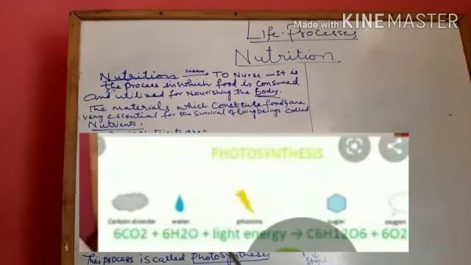And you all know the raw materials required for photosynthesis are carbon dioxide and water, the source they need is sunlight, and the structure they need for absorbing sunlight is chlorophyll. What is the equation for photosynthesis? That is 6CO2 plus 6H2O, in the presence of sunlight and with the help of chlorophyll, they prepare food, that is carbohydrate C6H12O6 plus 6O2.